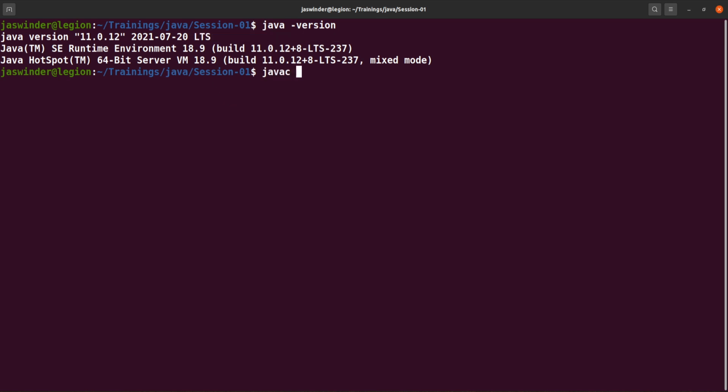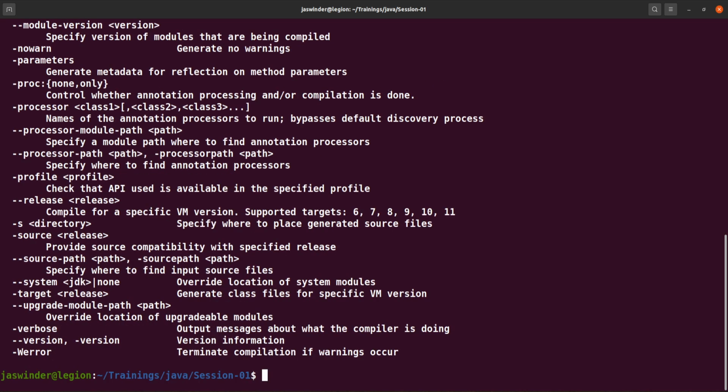And I also want to check whether a Java compiler is installed or not. Now, someone can have a question like, what is a Java compiler? I don't know what a Java compiler is and why I should check the version. So no problem, we will discuss the Java compiler also. For now, you can just be with me. Let's check if the Java compiler is installed on my system or not.